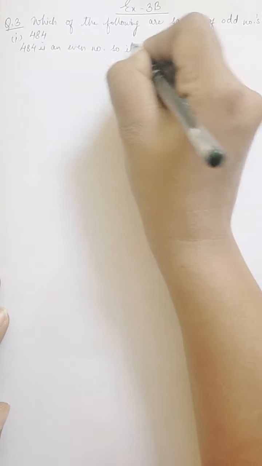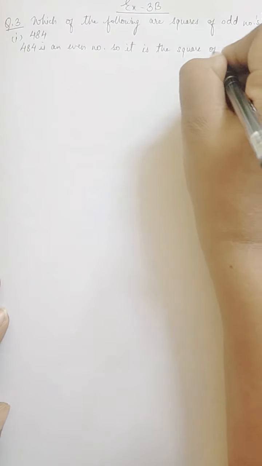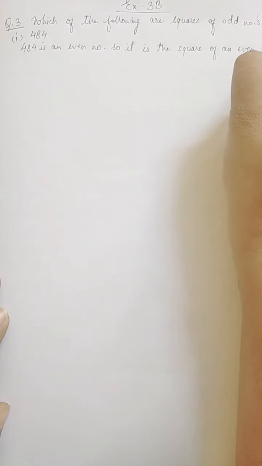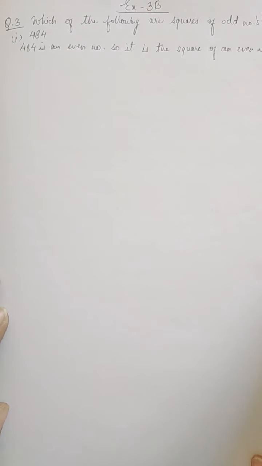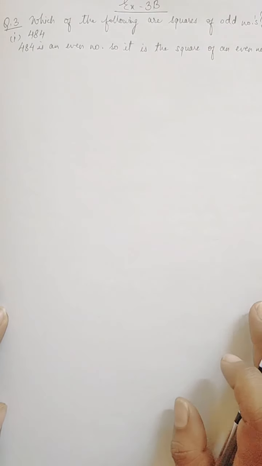So if this number is even, it is the square of an even number. Okay, so this is not the square of an odd number.